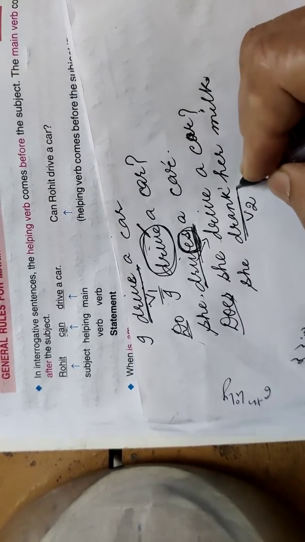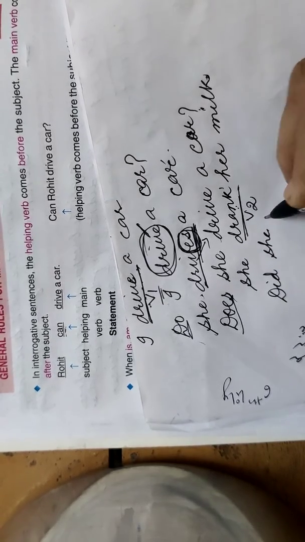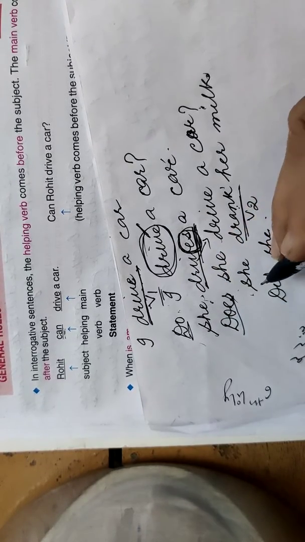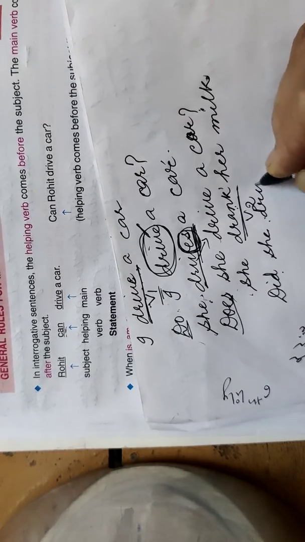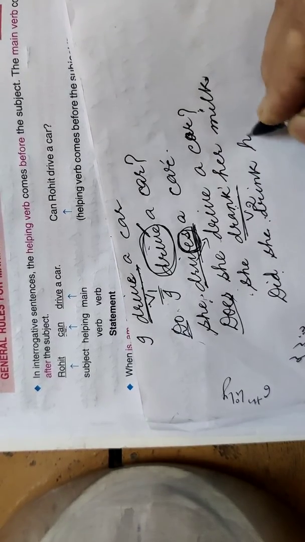So the second form of the verb is here, then we will be using the second form of do, like did she. Do, does and did, whenever we use them in negative or interrogative sentences, you will be using the first form of the verb along with them. Did she drink her milk? Then again question mark.